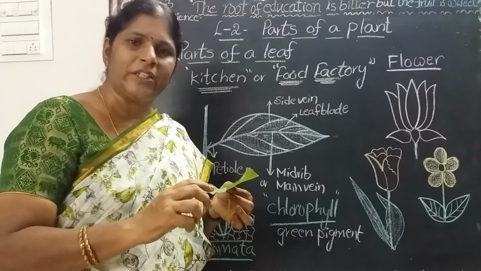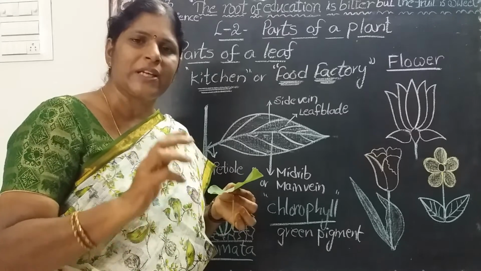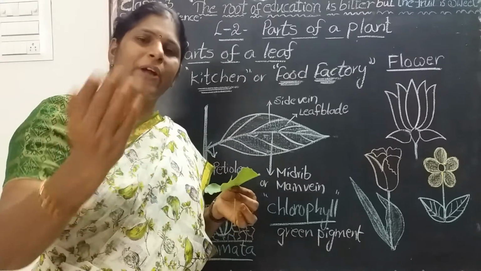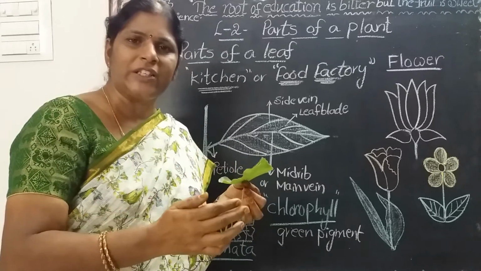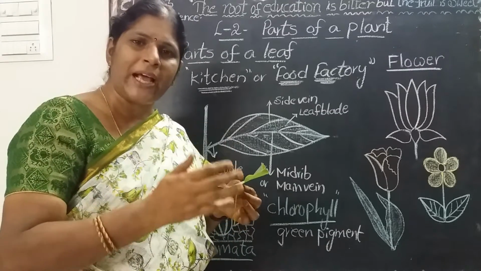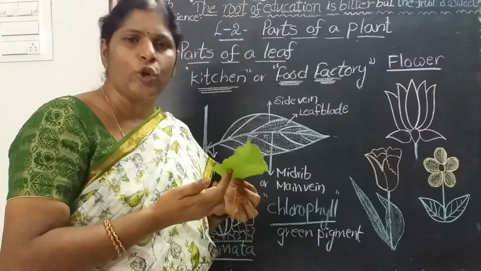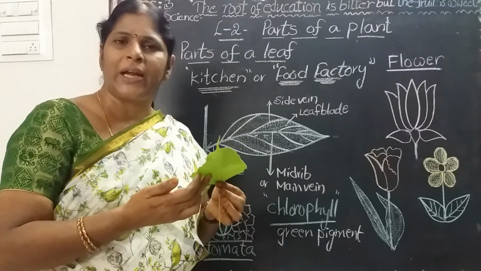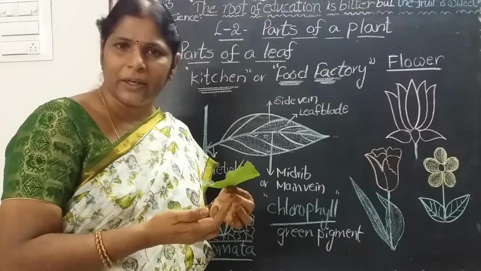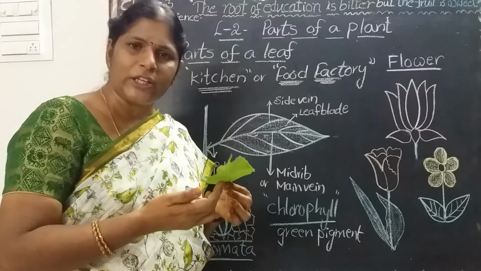They too take oxygen and release carbon dioxide. But during the process of photosynthesis, they take carbon dioxide from the air and release oxygen through stomata only. Exchange of gases. They take carbon dioxide from the air and give out oxygen through stomata. So what is the nose of a plant? The nose of a plant, the nose of a leaf, is the stomata. Is it clear?